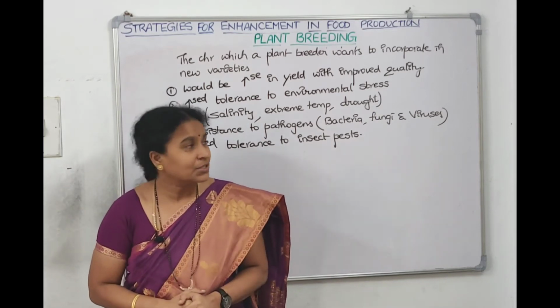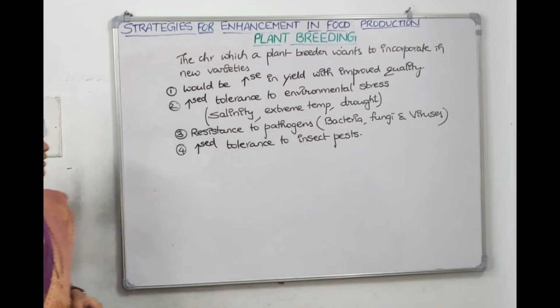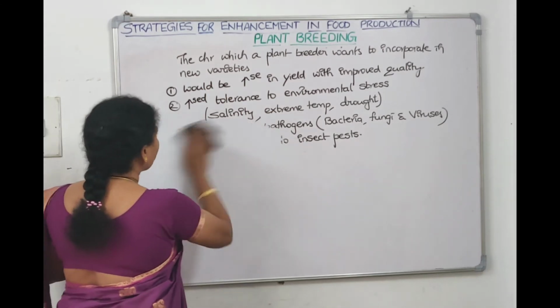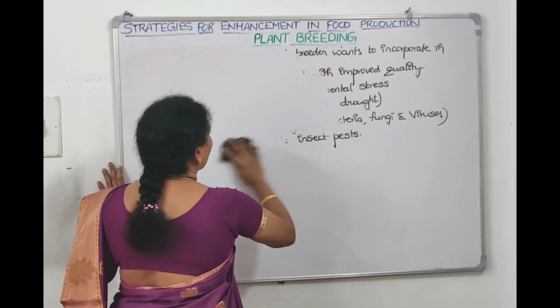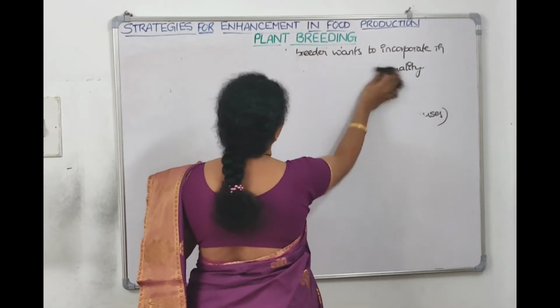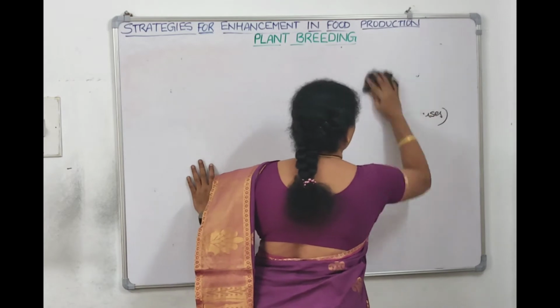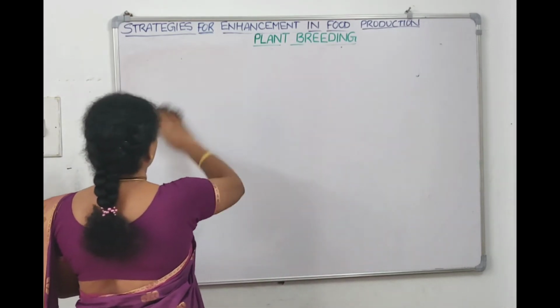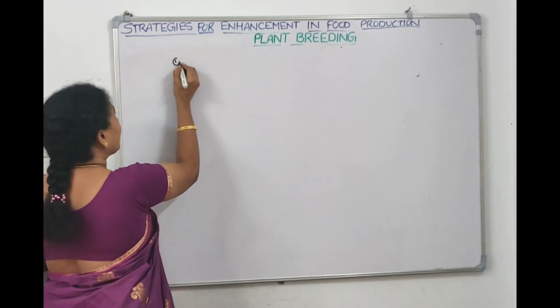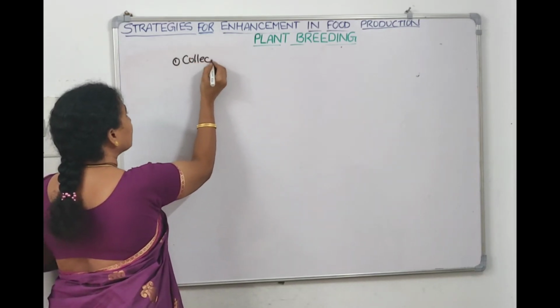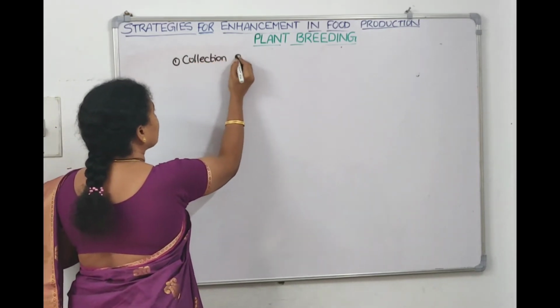Take a screenshot, we'll just write it on the board. Steps of plant breeding. Right? So these are the points which we'll try to introduce into the new varieties. So how many points we wrote? I think we wrote 4 points. Now let us talk about the basic steps of plant breeding, the systematic way of plant breeding. The first step I told you is collection of